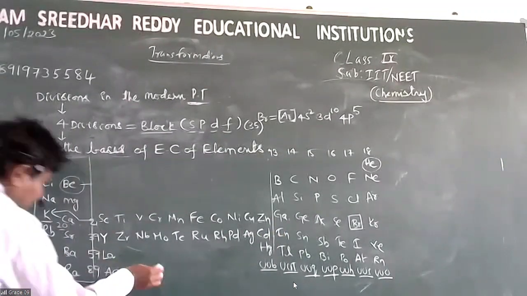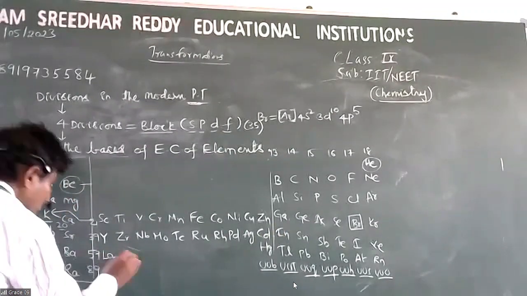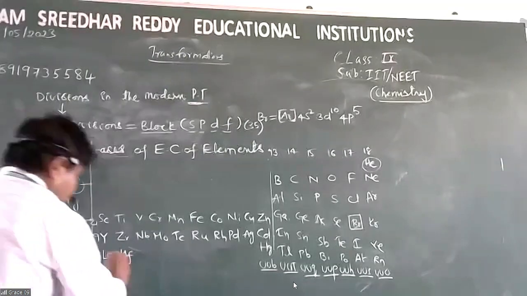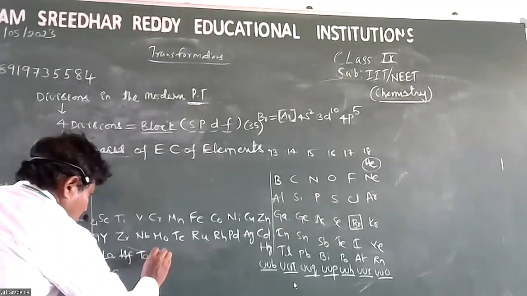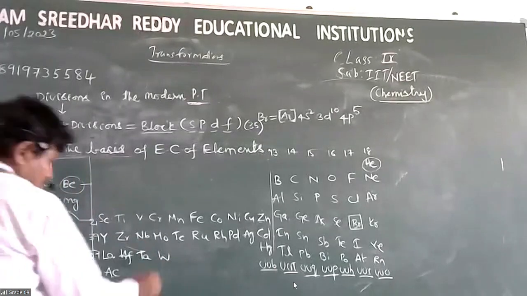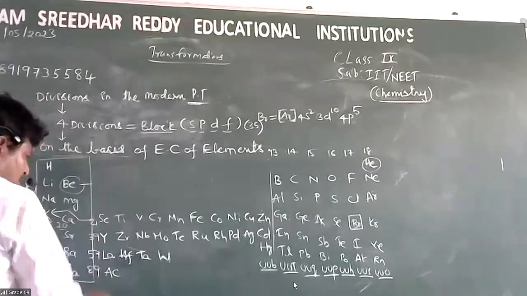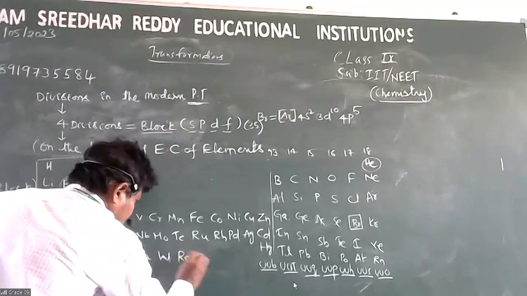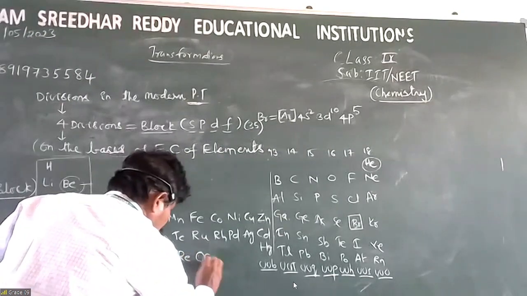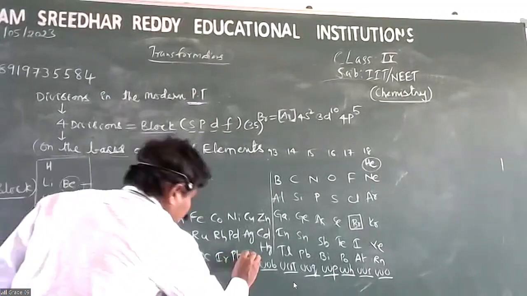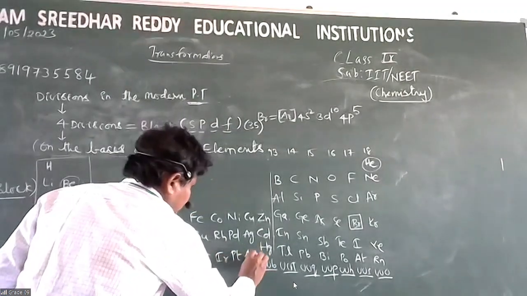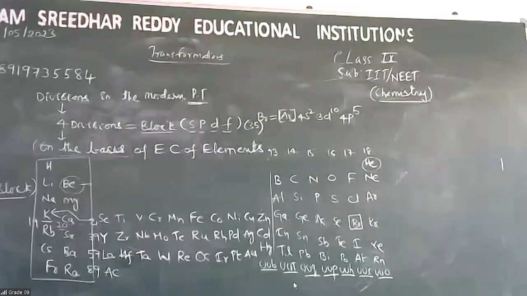Next, lanthanum, hafnium, tantalum, wolfram, tungsten, rhenium, osmium, iridium, platinum, gold, and mercury.